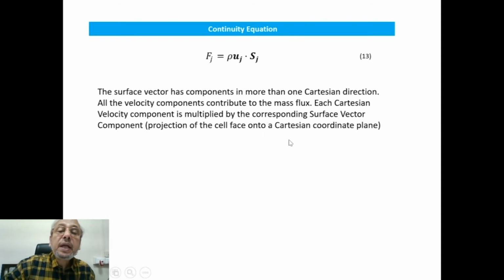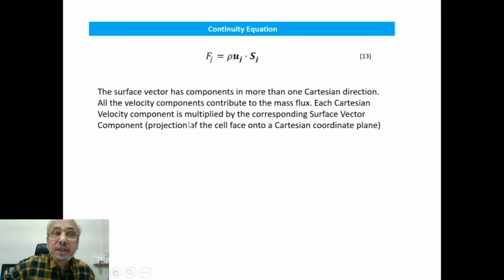So we can write Fj equal to rho Uj dot Sj, and we can further explain that the surface vector has components in more than one Cartesian direction. All the velocity components contribute to the mass flux. So each Cartesian velocity component is multiplied by the corresponding surface vector component.